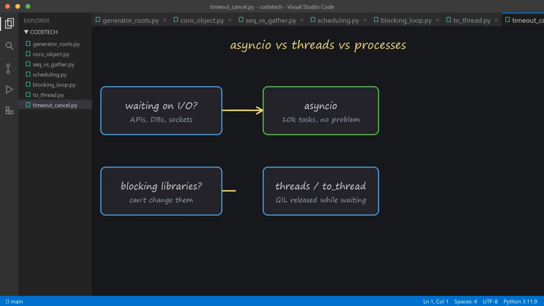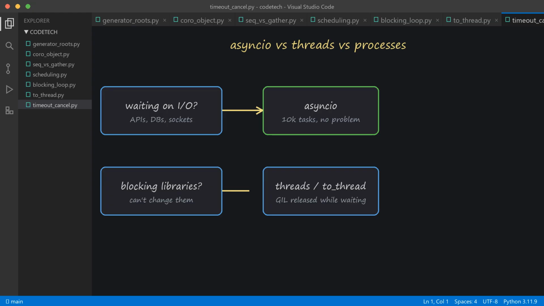This decision tree is also a map of the modern Python ecosystem, by the way. FastAPI and its underlying server run your endpoints on exactly the event loop we just built up. HTTPX gives you awaitable requests. SQLAlchemy grew a full async mode for databases. Discord bots, trading systems, web scrapers pulling thousands of pages. That whole world runs on the machinery from today's video. When those docs say async all the way down, you now know precisely which machine they're talking about and what it costs to block it.